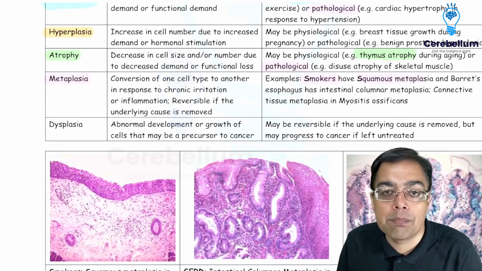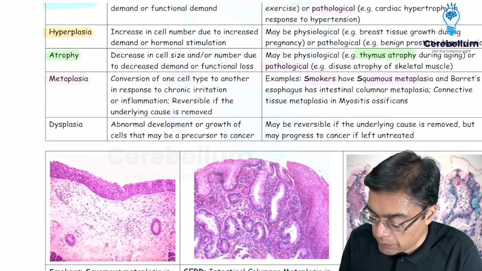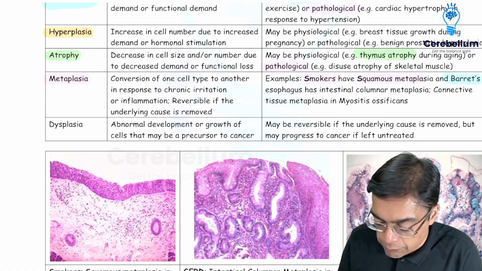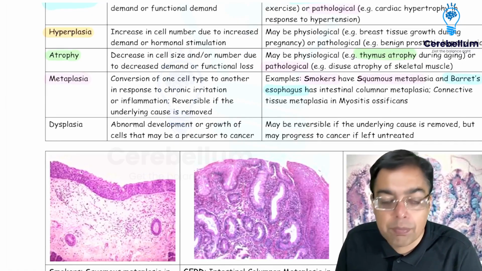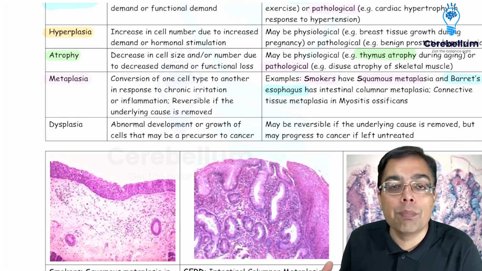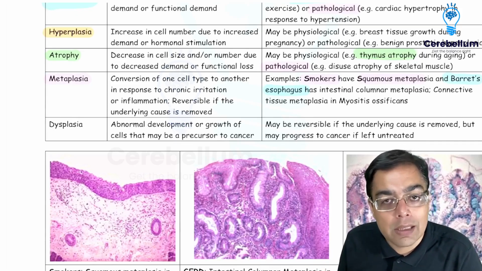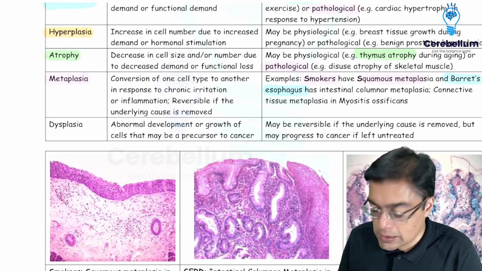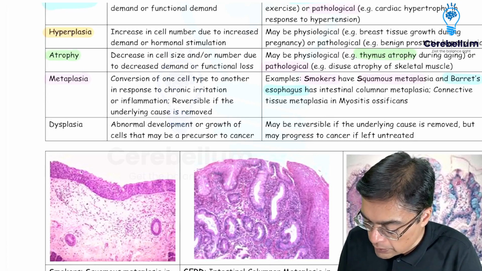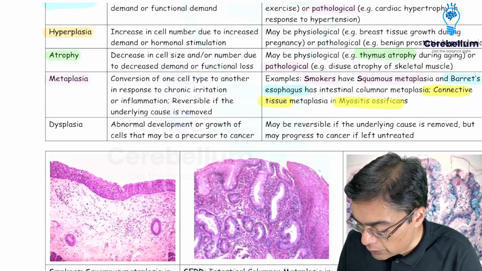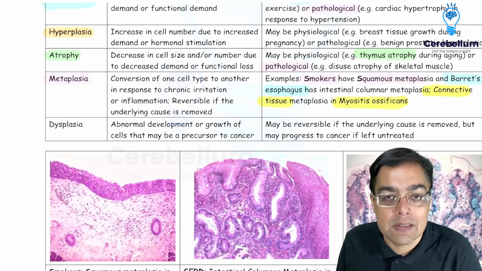If they are giving you an example from the GI tract, we have a classical example of patients of gastroesophageal reflux disease who are going to have the presence of intestinal columnar metaplasia, and therefore they would have two types of epithelial linings. So that is what is given the name of Barrett's esophagus. Whenever we are talking about connective tissue metaplasia, the classical example is a condition that is given the name of myositis ossificans.